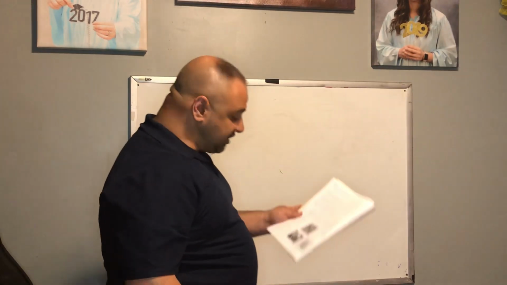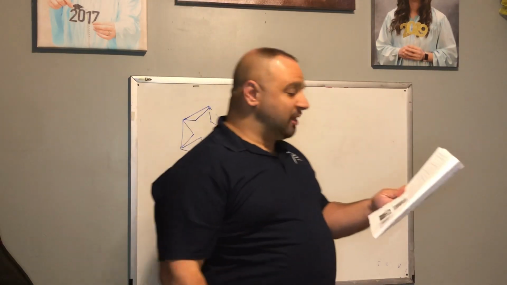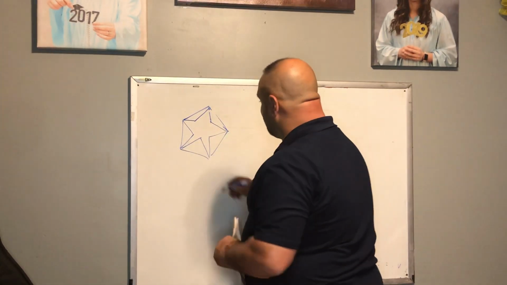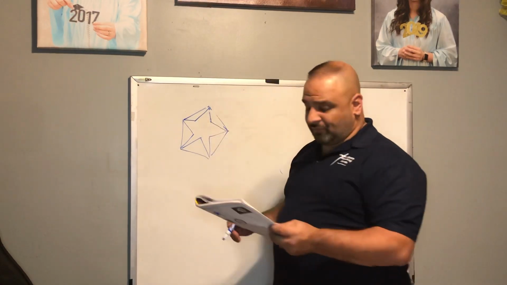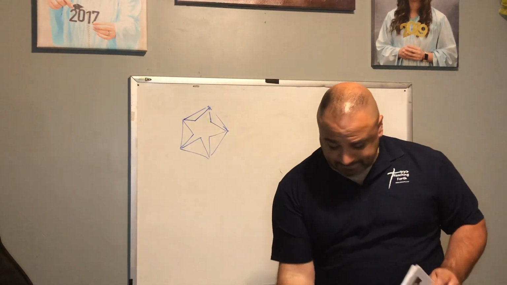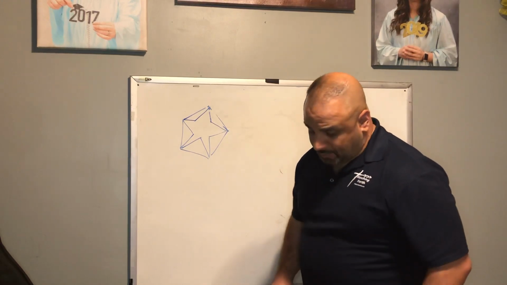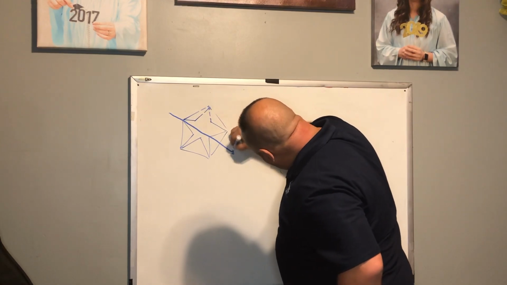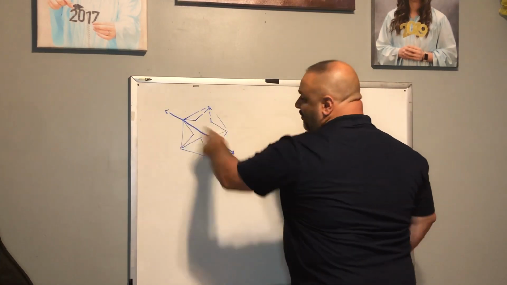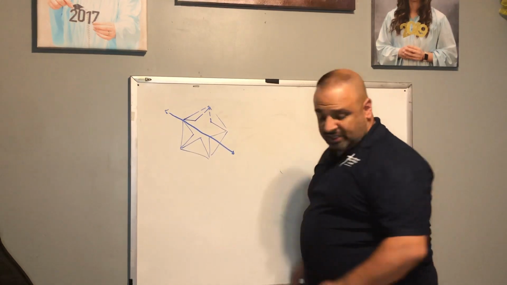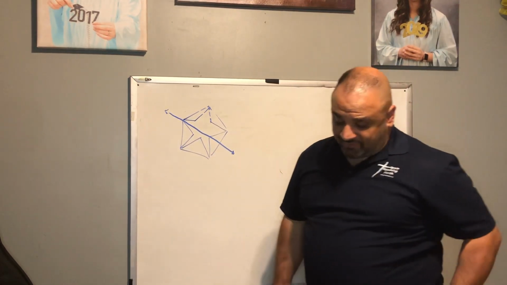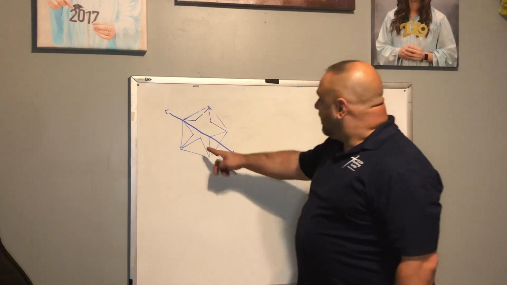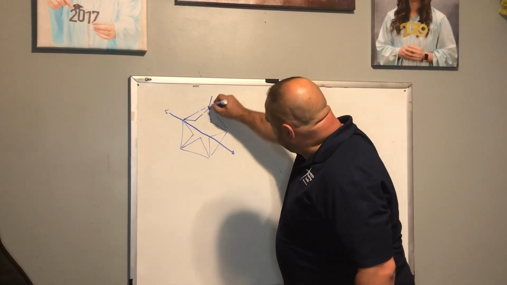Okay, so here's number 4. Draw the lines of symmetry for those figures that have line symmetry. So here's what we're going to do. Notice from the points here, the vertex, through the point here, notice through here. Now notice when we do that, the top half of the star is the same as the bottom half of the star. So if I go to this point here, through here, and through here,